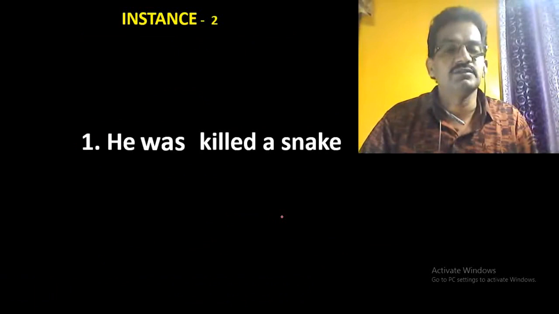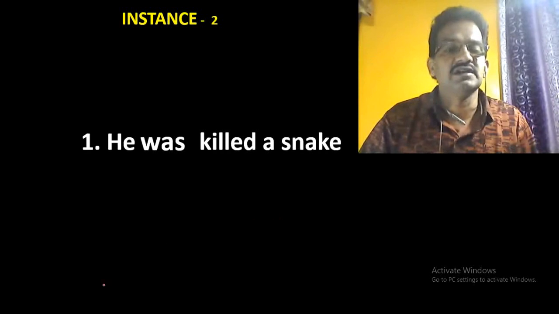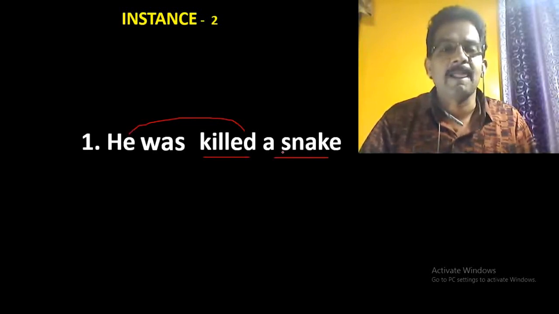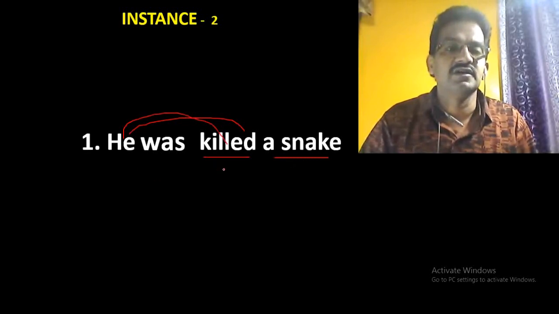When we talk about the few mistakes students commit while writing in the examination: he was killed a snake. They usually write this. Who killed? He. What is affected? A snake. The doer, the performer of this action, kill, is he. And it doesn't mean that he was killed by someone. He performed this action. A snake did not perform this. So it is an unnecessary use of passive form.